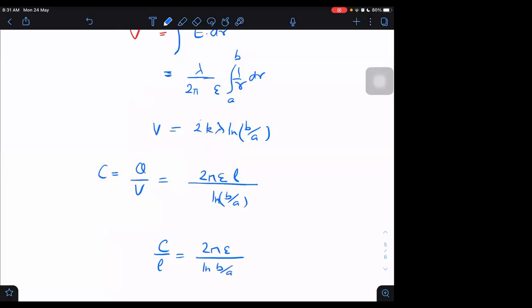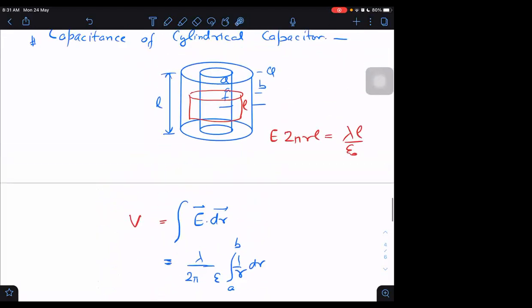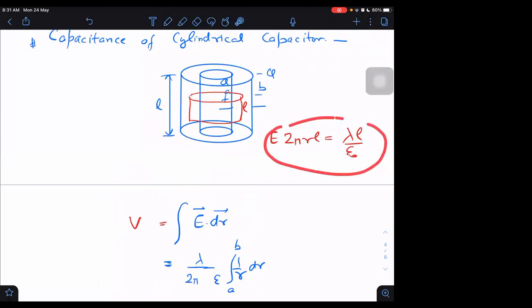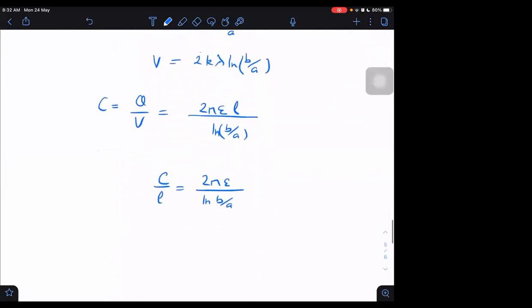Obviously, an infinite cylinder will have infinite capacitance. We are using the infinite cylinder formula when we write the field in this way. That is applicable only if it is extending up to infinity on both sides, or for long cylinders, meaning L is very large as compared to A and B. Anyway, we are getting the result at last: capacitance per unit length.